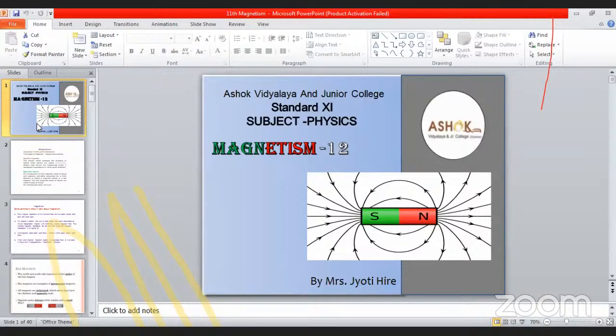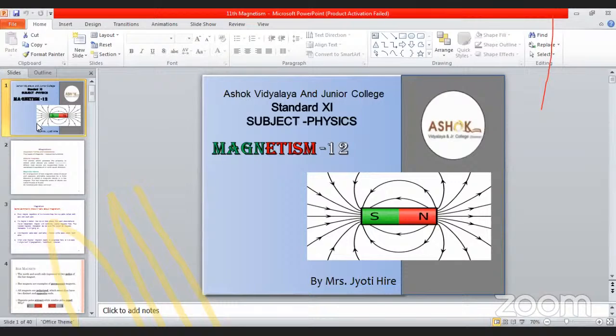BH is equal to B cos phi, and the vertical component BV is related to sine, that is B sin phi. Therefore, BV divided by BH is nothing but tan phi.